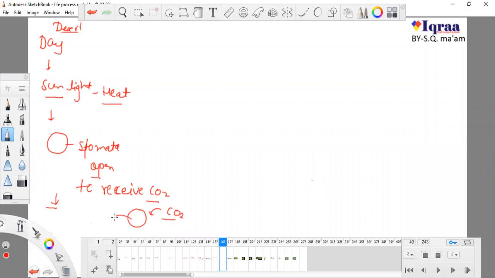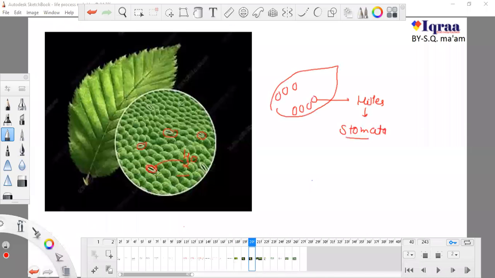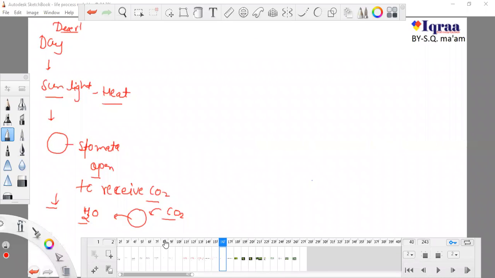But at the same time they will release their water molecules, because as soon as the stomata open, they will receive carbon dioxide from the atmosphere, but at the same time, as the stomata are open, they will surely release water molecules outside. Now they are getting CO2, but at the same time they are releasing water.